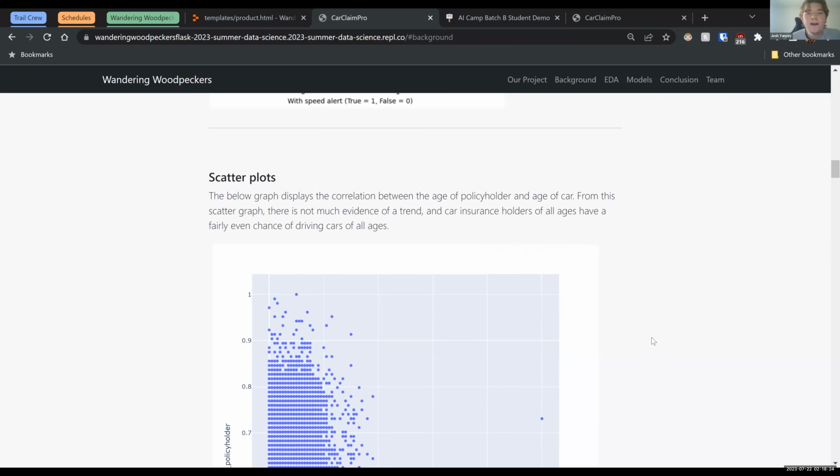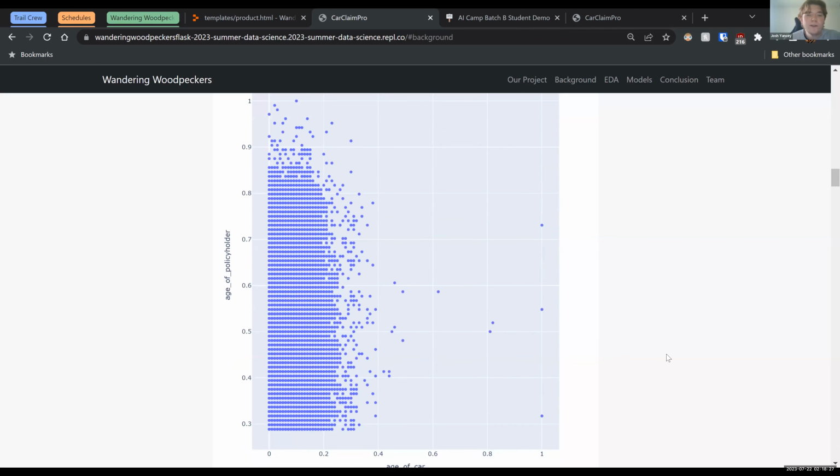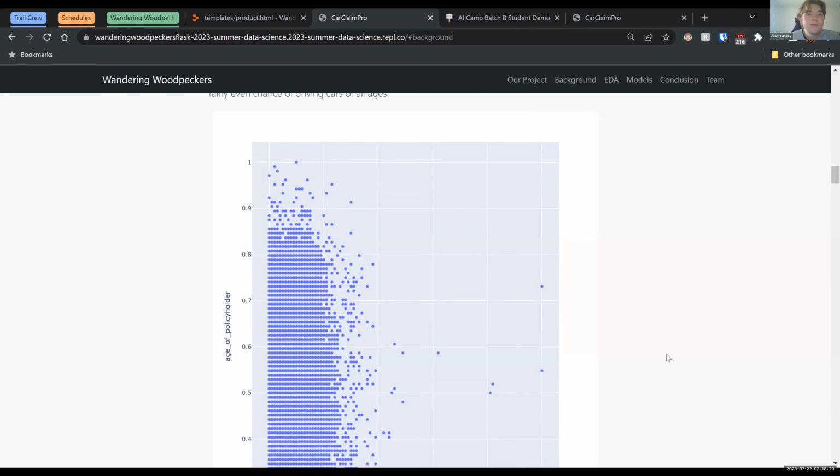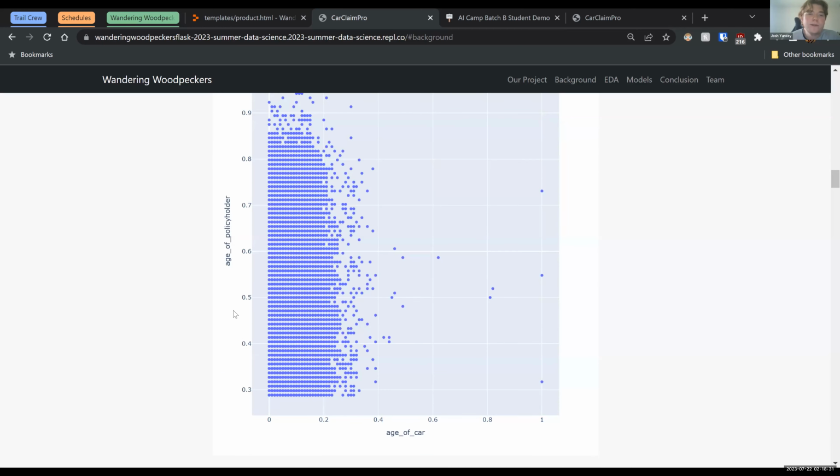Yeah, thanks, Joanna. And then here's just another example of a visualization that we did, just kind of showing the correlation between two of our variables. So here I'm just comparing the age of the policyholder and the age of the car. I was kind of expecting to see maybe an inverse correlation or a positive correlation showing that maybe older people had more money and so they had newer cars, something like that. Turns out there's not too much of a correlation, and that everybody for the most part wants and has a newer car, which is good for car insurance claims because those also tend to be safer.